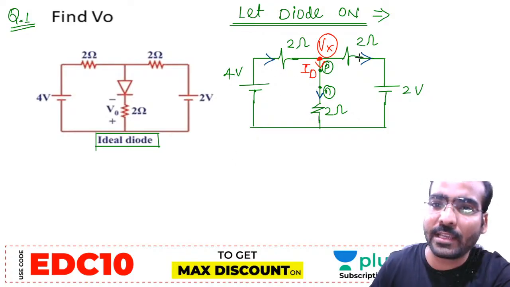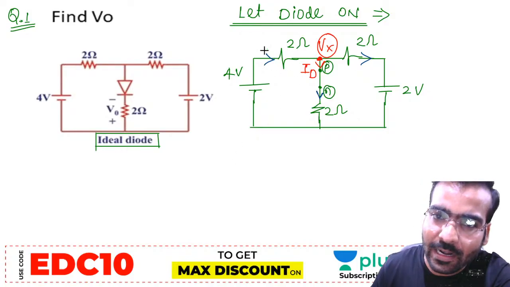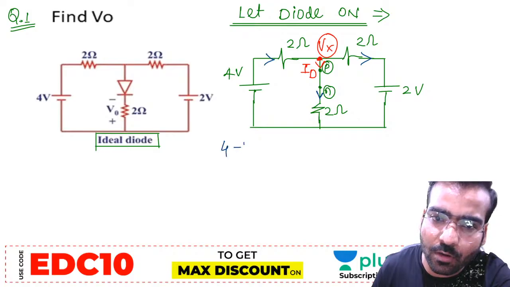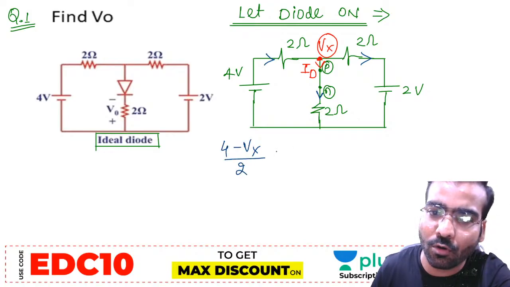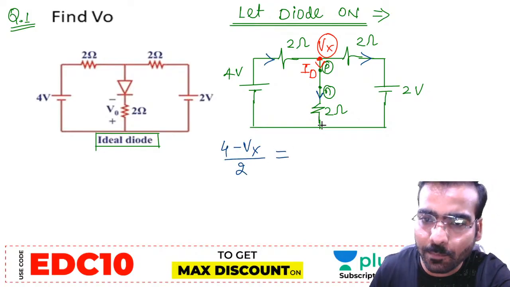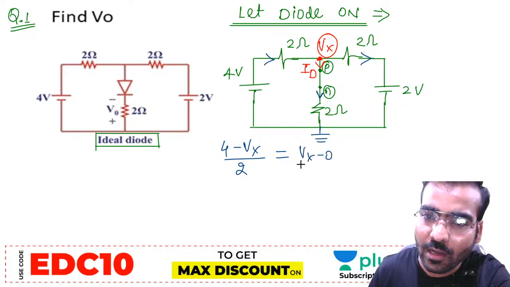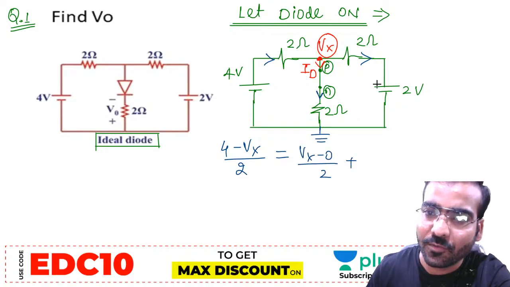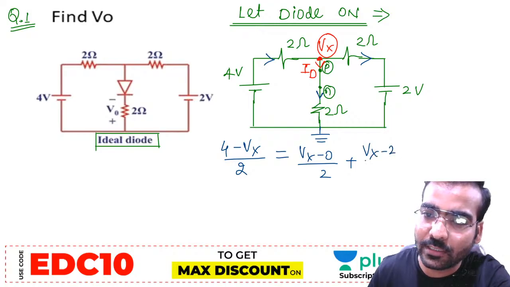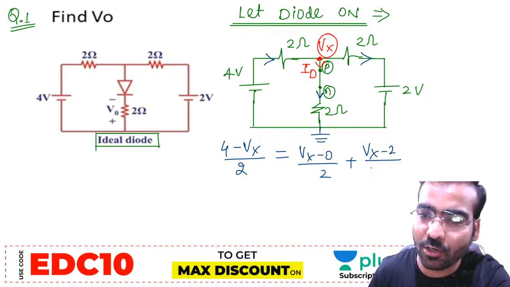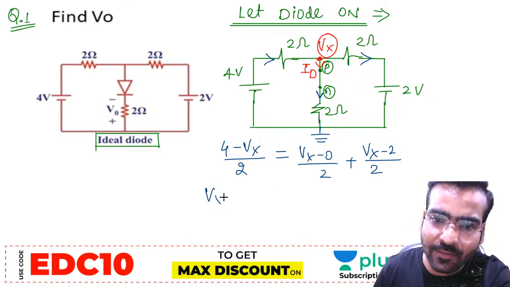Some current is coming, some two currents are going. What is the incoming current? (4 minus Vx) upon 2 ohm is equal to (Vx minus 0) upon 2 ohm, plus (Vx minus 2 volt) upon 2 ohm. The voltage at this node is by default 0. Calculate the value of Vx.